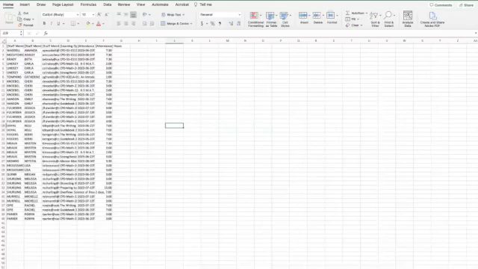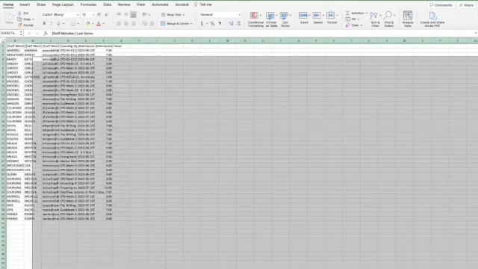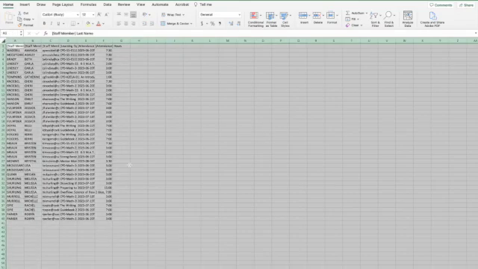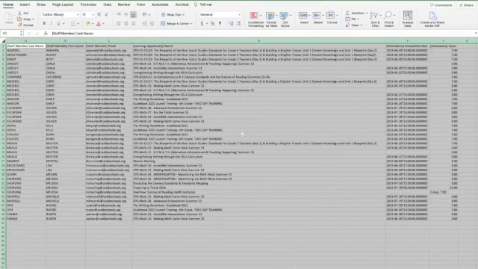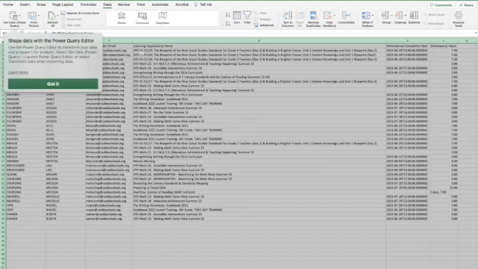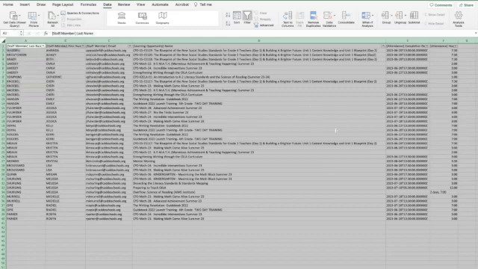So once you have downloaded and opened your Excel file, we are going to click on this little triangle here in the top left corner to select our entire spreadsheet. And then I'm going to double click in between the A and the B columns to expand it out to the entire space. And then I'm going to come up here and select data and filter to turn on filtering.